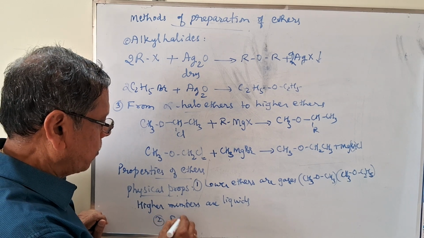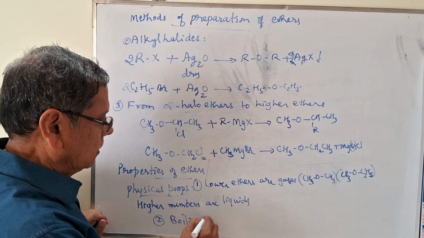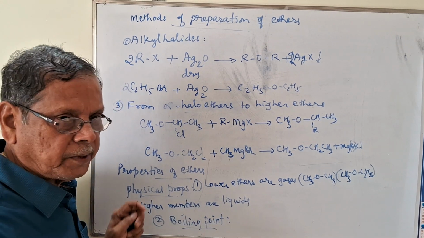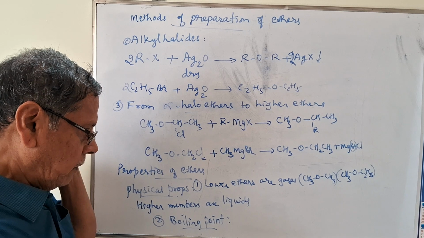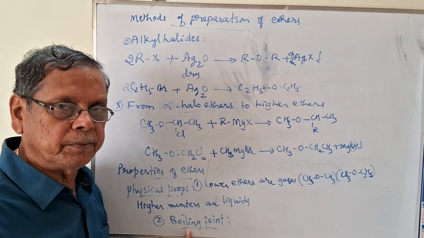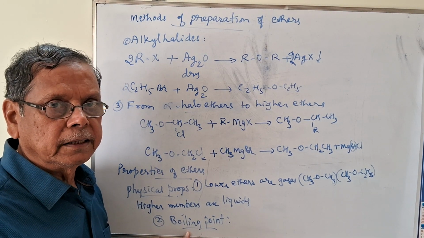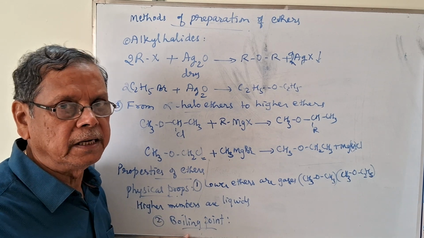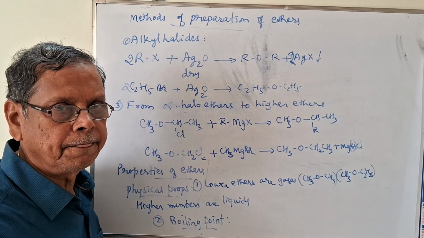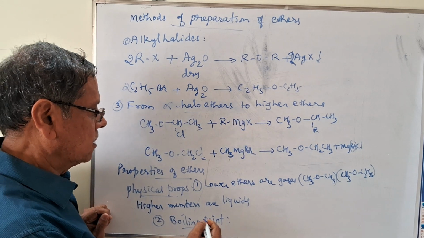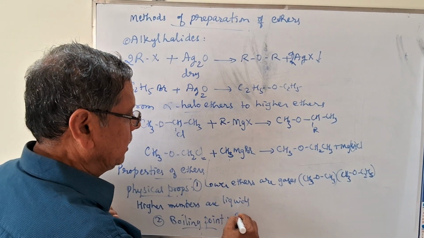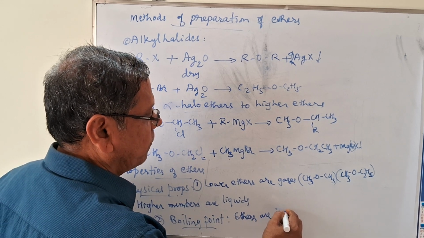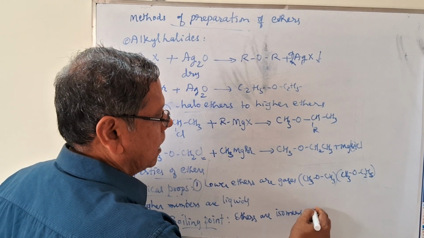The second one is boiling point. This is the most important property as far as these ethers is concerned. When you consider this boiling point, automatically you have to compare with the corresponding equal molecular mass hydrocarbons as well as with alcohols. Ethers are isomers of alcohols.